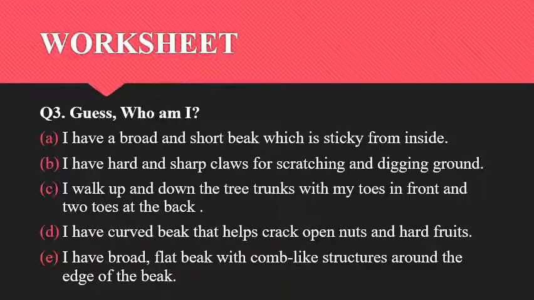What kind of body structure do flying birds have? Yes, it is boat shaped and their bones are hollow. Okay, so a boat shaped body made up of hollow bones.